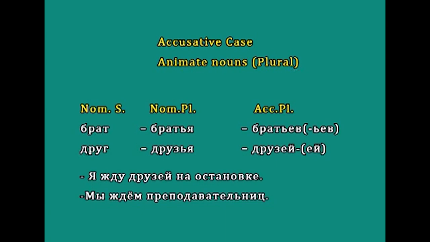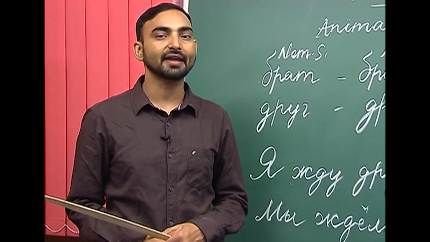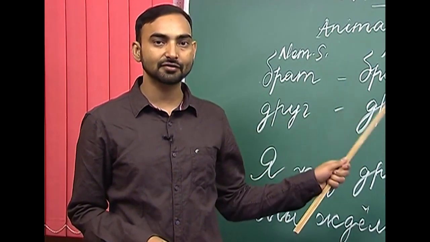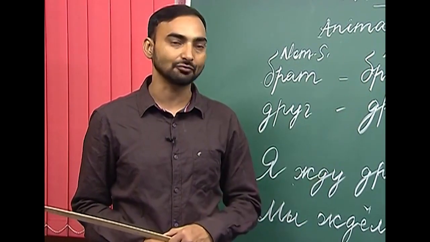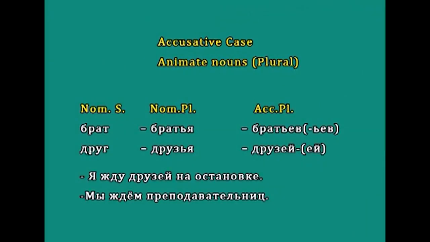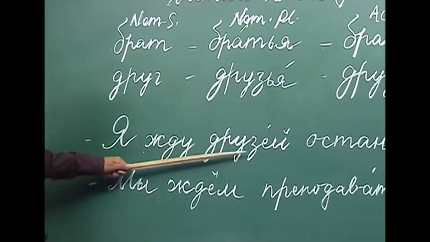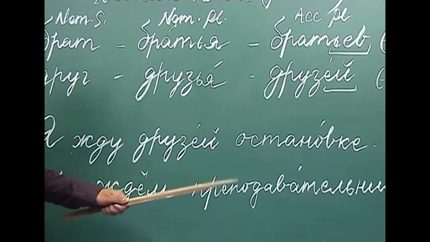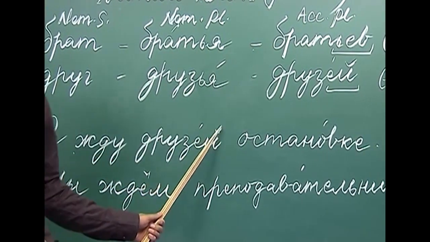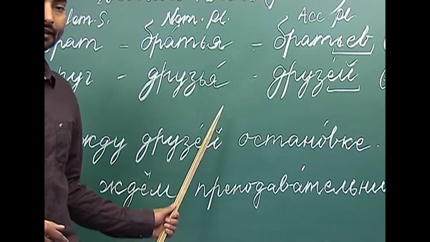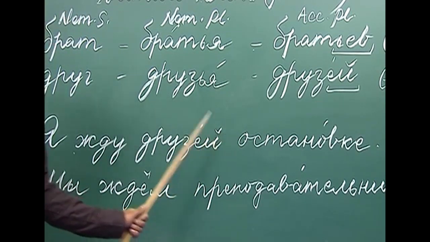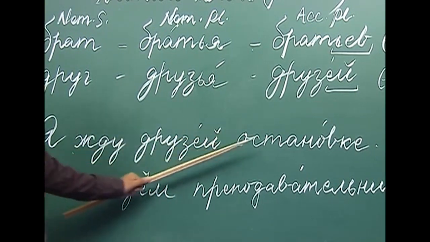Okay, let us discuss some examples with the accusative case forms of the plural nouns. For example, I have written a couple of sentences here. Let us take them one by one. Yajdu druziei na stanovke. Here I have not written na, so na will be here. Yajdu druziei na stanovke.